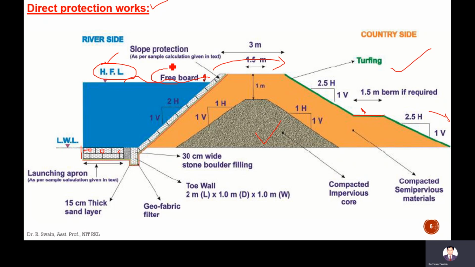And here slope protection is given. There will be stone layers, and these are the block protection. These lines are blocks, can be concrete blocks. So slope protection with concrete blocks. If there is any seepage of water into this layer, there will be no erosion. The seepage water will not cause any erosion. That's why these launching aprons are provided.